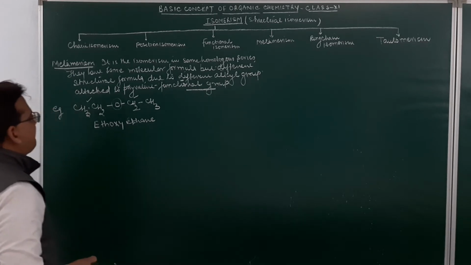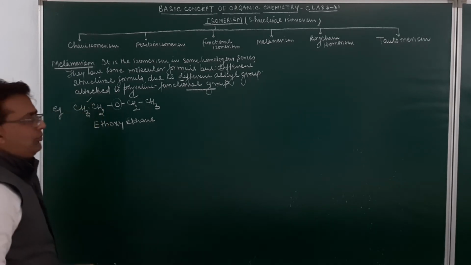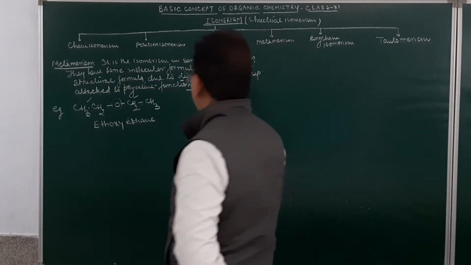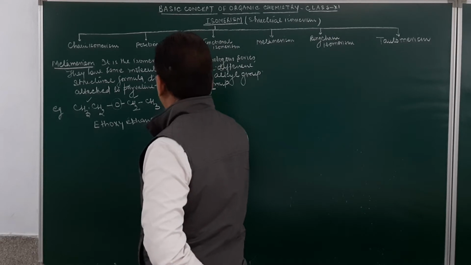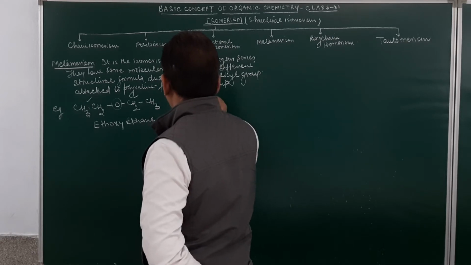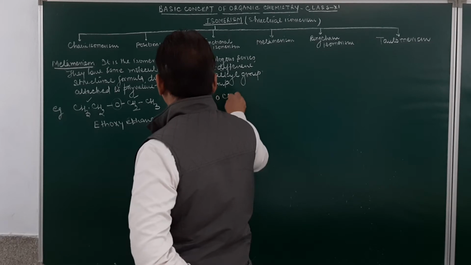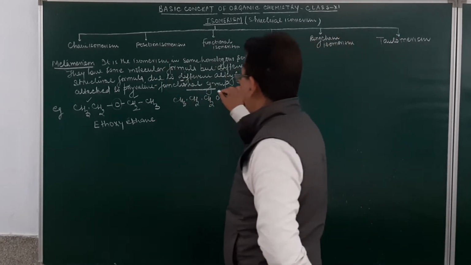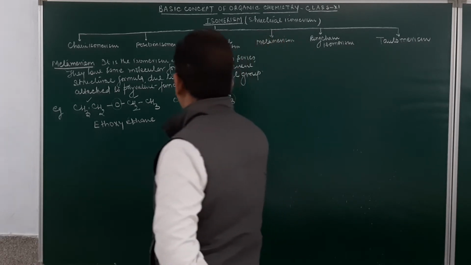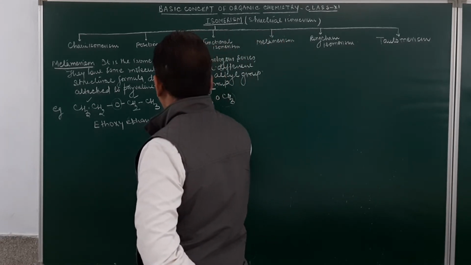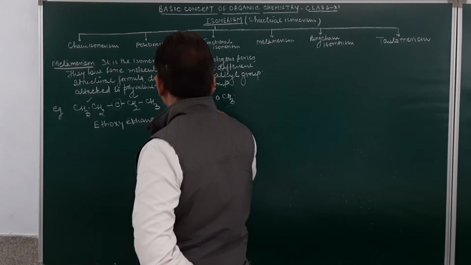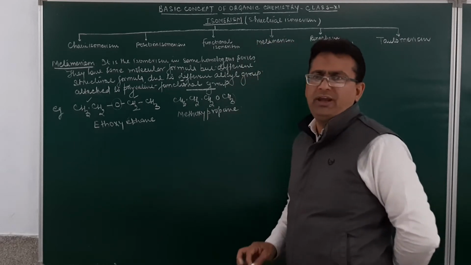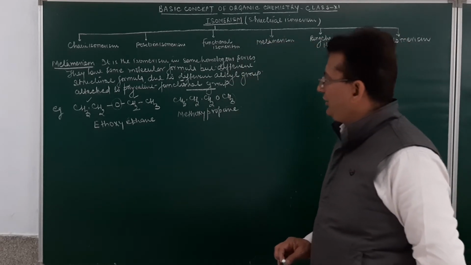Now, over here, if you change the alkyl group attached to the polyvalent functional group, this will be metamerism. And we write down this one, CH3CH2CH2OCH3. What will be the name given to this one? This will be alkoxy and this will be alkane. So, the name of this compound will be methoxypropane. Am I clear, student?